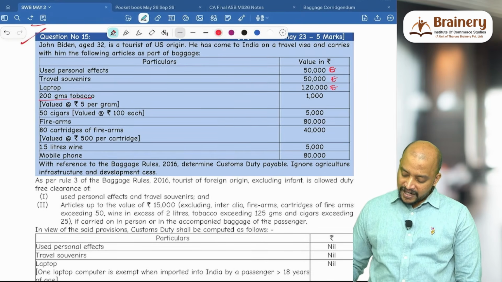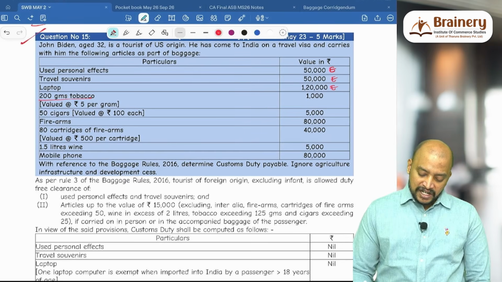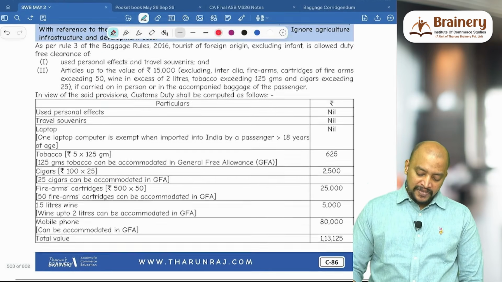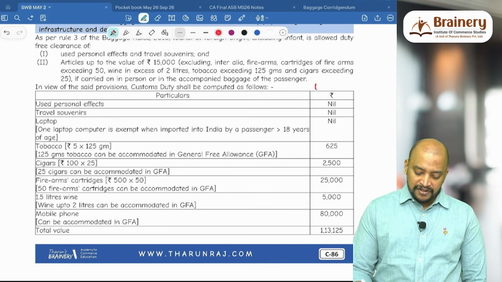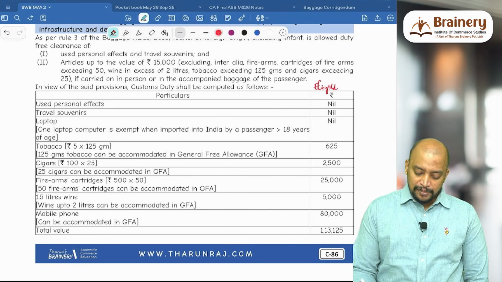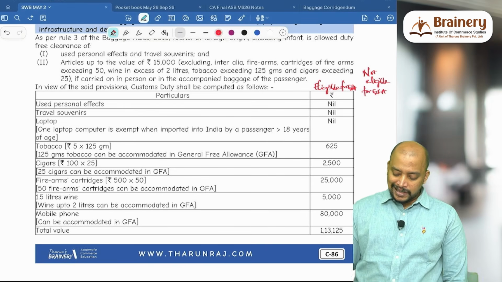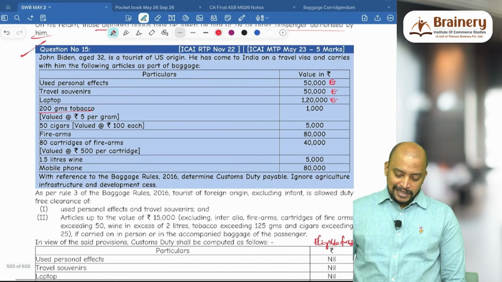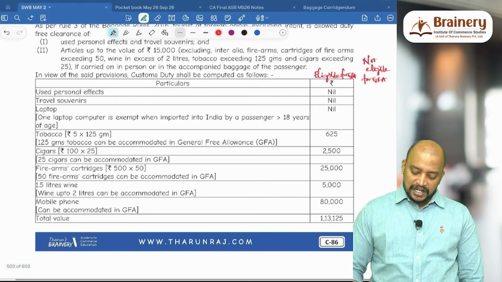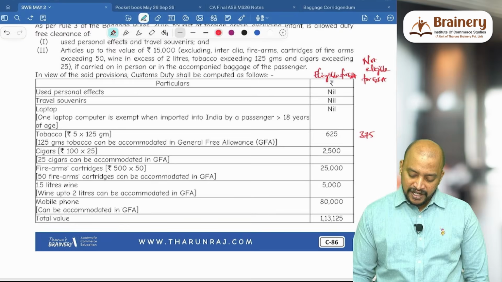So 125 into 5, that is 625, is eligible for GFA. The remaining 75 grams, 375, is not eligible for GFA.